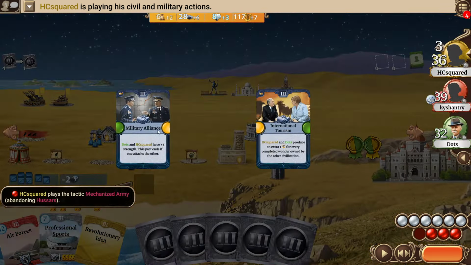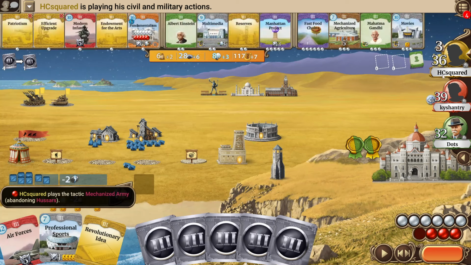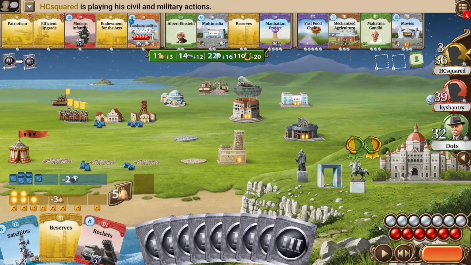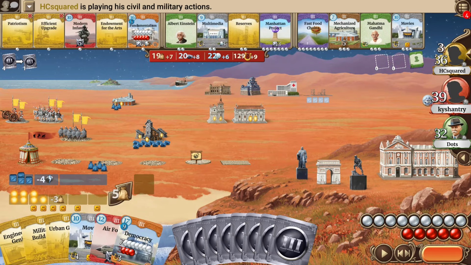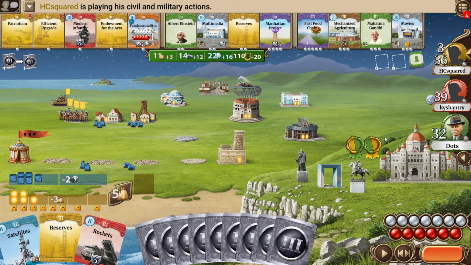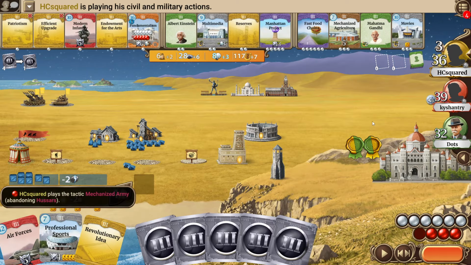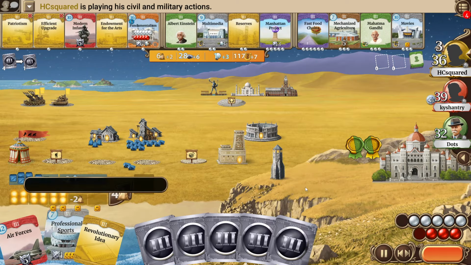I guess the military alliance would have gotten cancelled if this pact would have been accepted, and Dots, who knows, maybe needs this additional strength potentially, maybe also depending on whether Kyshantry sacrifices something for Imechi or not, in order to defend himself. And then, of course, it would make sense to reject this pact, but I was a bit confused for a moment here.